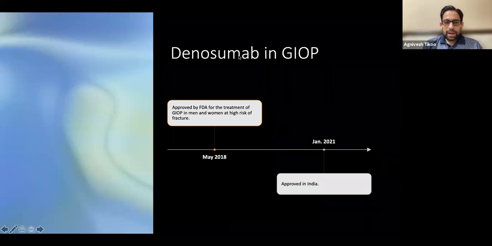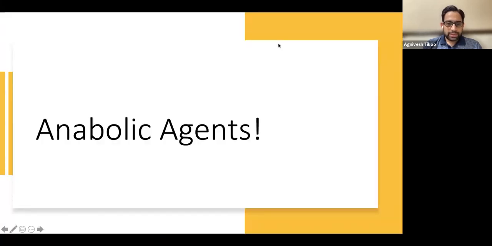And denosumab is now also approved for glucocorticoid-induced osteoporosis. It was approved in 2008 by the FDA, and in January 2021 this year, it is now also approved in India. But this is primarily for the treatment of GIOP, not for prevention. For prevention, I still believe bisphosphonates are the best medicines.